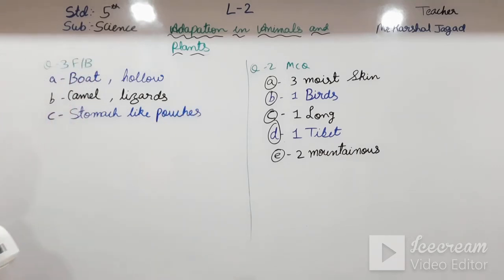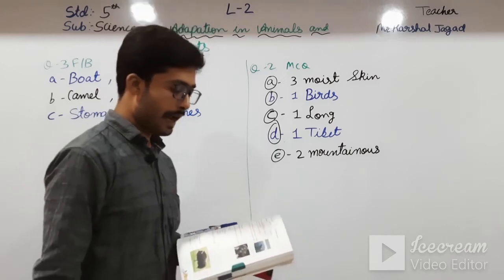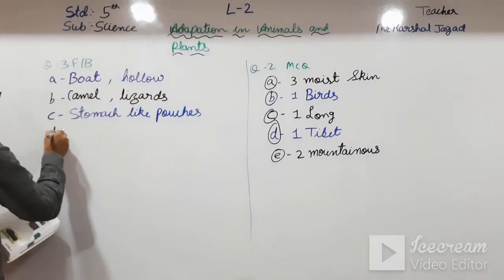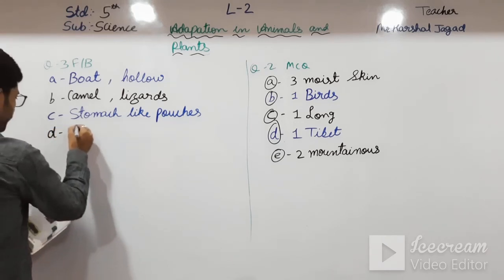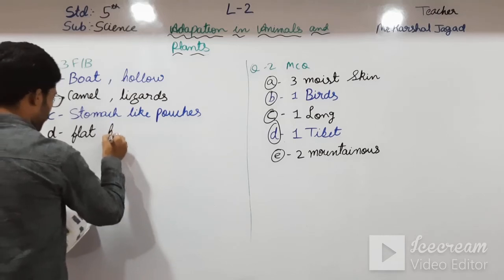Okay students, and going towards D, that is the reindeer have dash to enable them to walk on the snow and ice, that is flat hooves. D comes flat hooves.